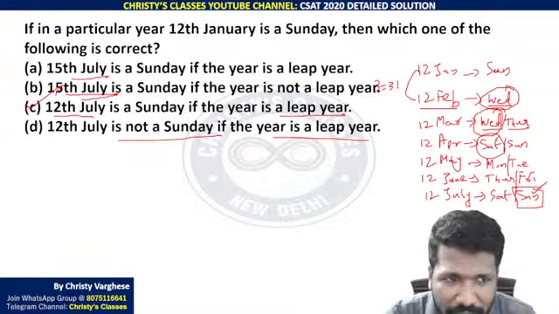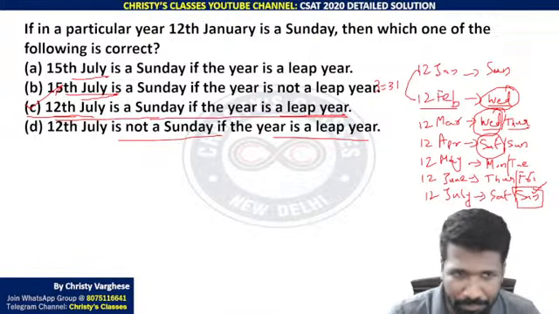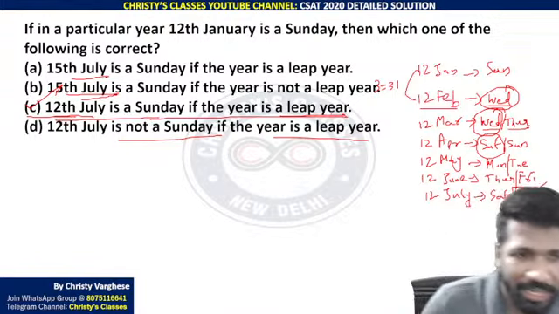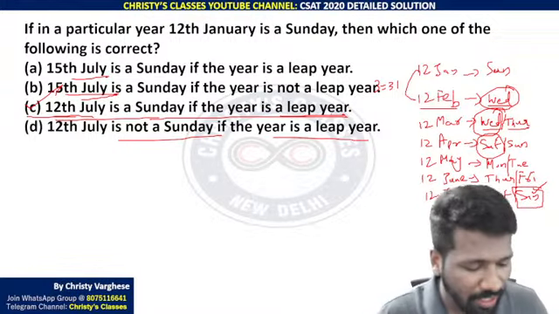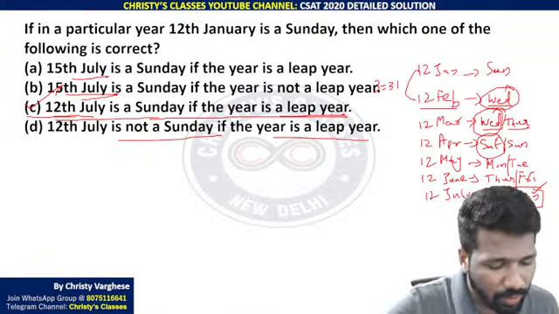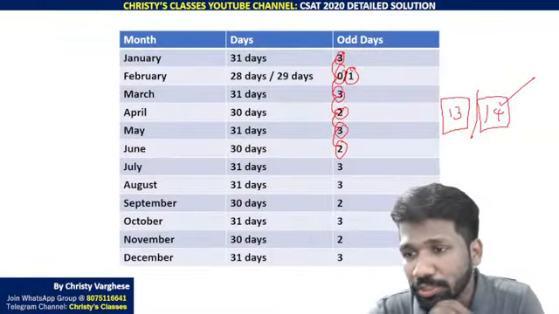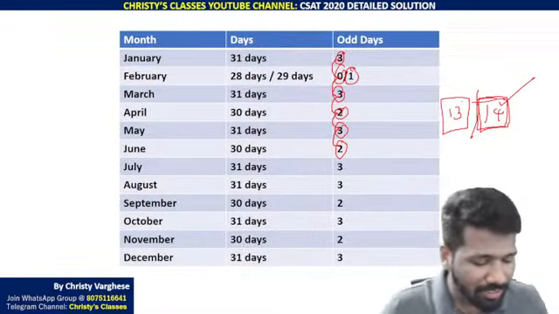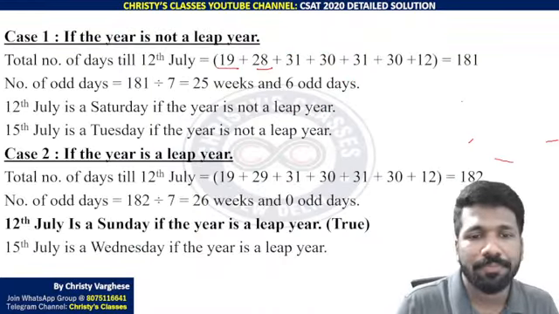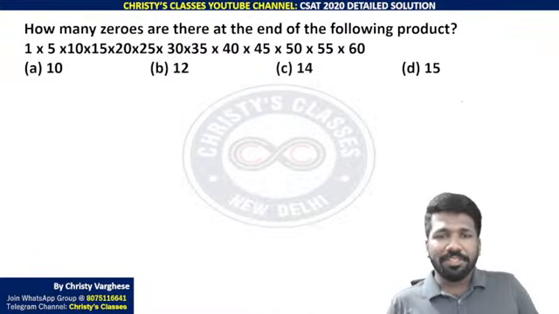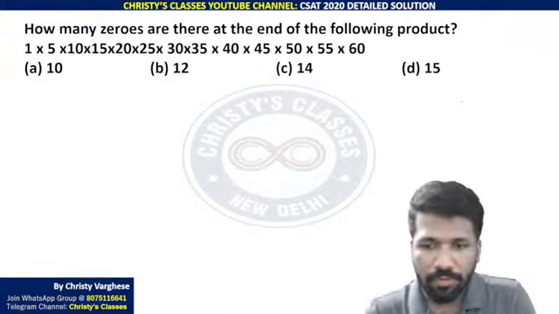So that is why it is very important to know the odd day concept. That will save a lot of time. So option C is the correct answer. 12th July is a Sunday if the year is a leap year. Because only if the year is a leap year, till 12th July you will get a multiple of 7 days. Multiple of 7 days means Sunday will repeat again, Sunday to Sunday. Then try this question, a number system based question. Make a try, all of you.